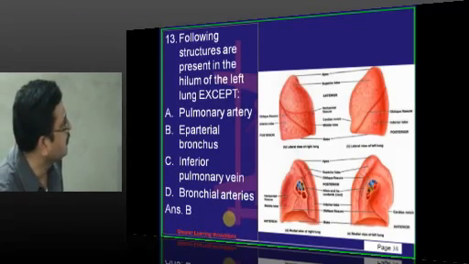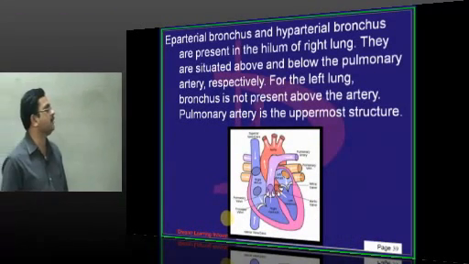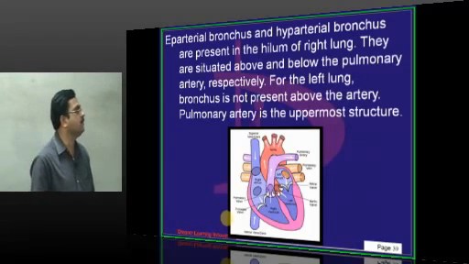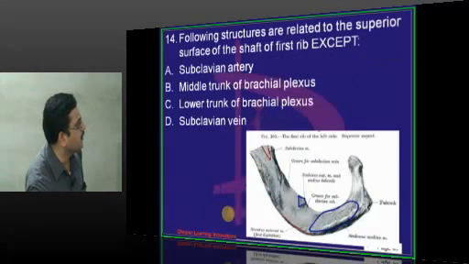So the answer is B. Eparterial bronchus and hyparterial bronchus are present in the hilum of the right lung. They are situated above and below the pulmonary artery respectively. For the left lung, you find the principal bronchus entering directly into the hilum.